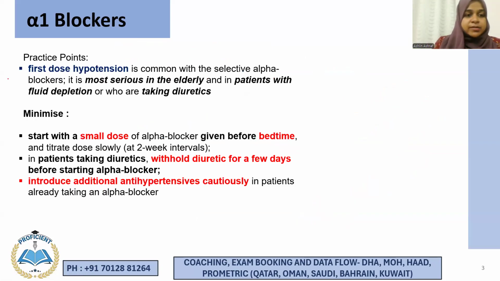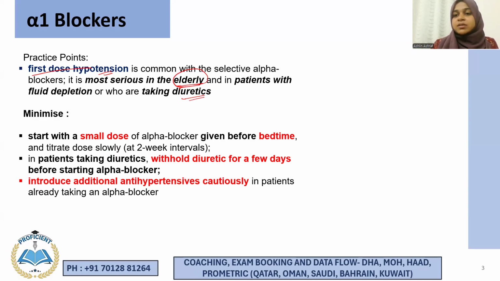So what are the practice points here? First dose hypotension. This drug causes a specific thing called first dose hypotension. When you start the patient on alpha blockers, they will have this hypotension. It is called first dose hypotension because they experience it when they take the drug for the first time. Later on, their body adjusts, and this doesn't take place much, but initially it is really severe. It is more dangerous in elderly people, and also in patients who are taking diuretics.